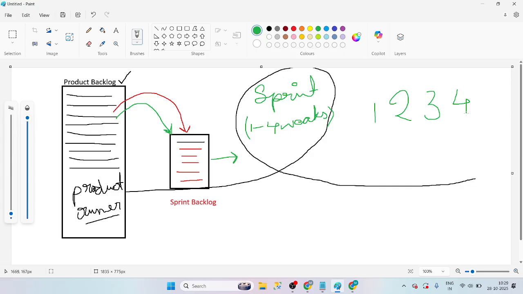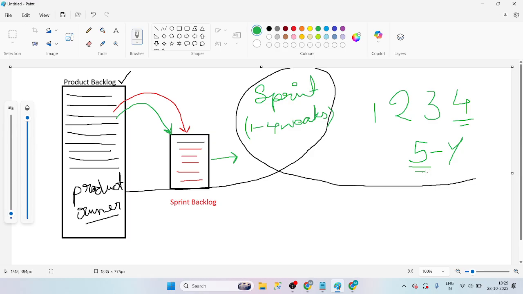It depends on the project and upon the requirement of the product owner. If the project is very big, just consider that the project is to be completed in 5 years, then definitely we will go for 4 weeks of sprint. It doesn't work like that, that 5 years means 4 hours and 1 year means 1 hour. If the project is going to be completed in 5 years, then we require a large number of people. For that reason, we go for 4-week sprints.